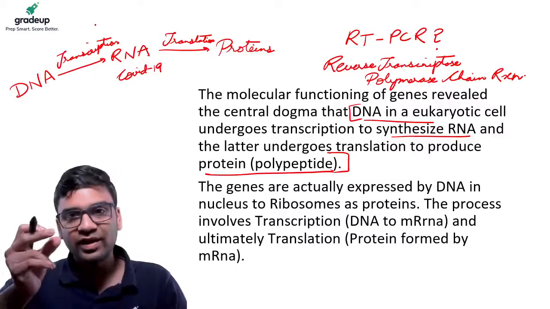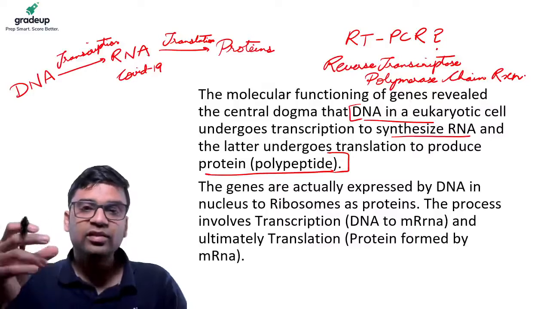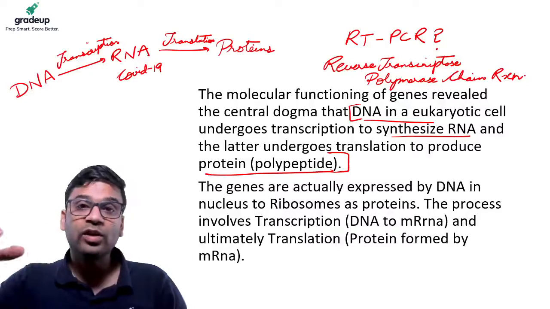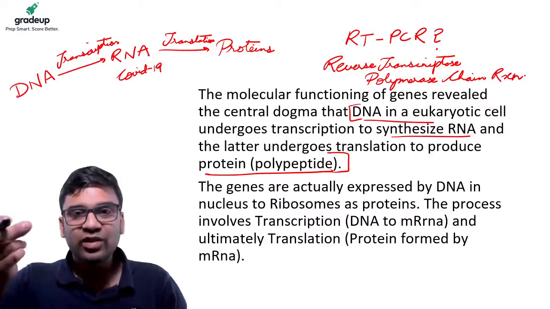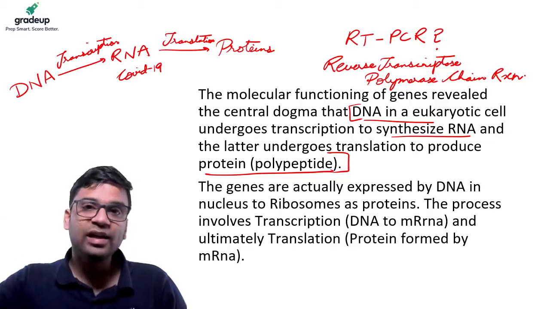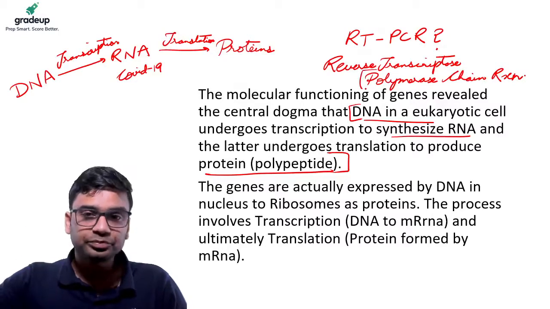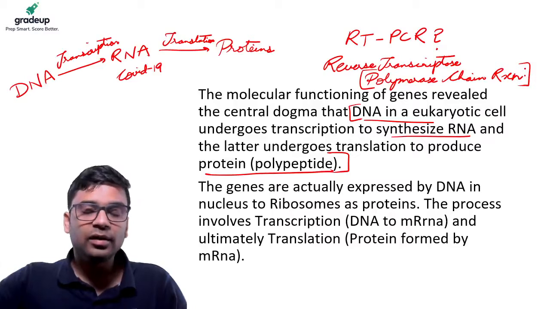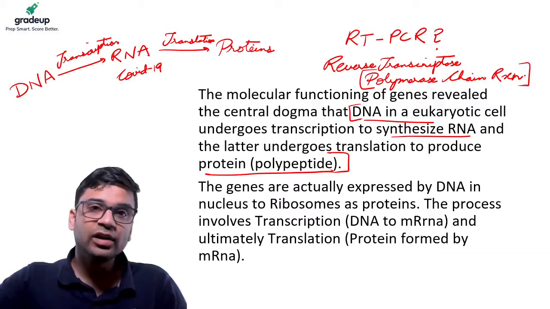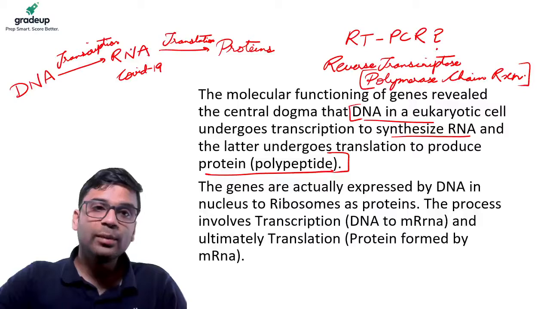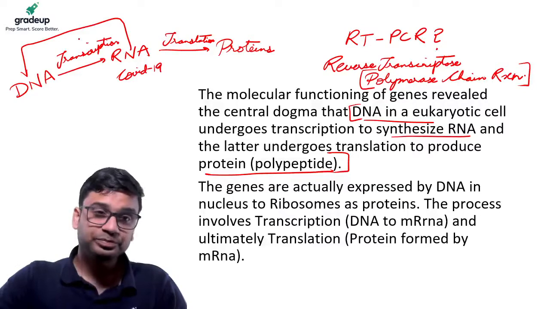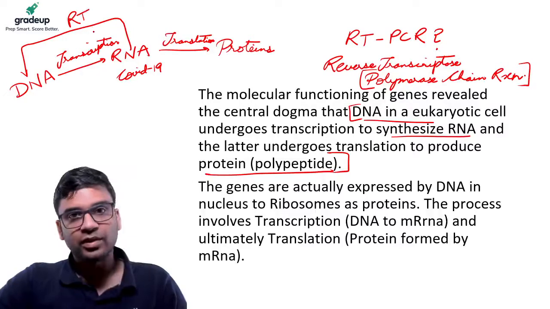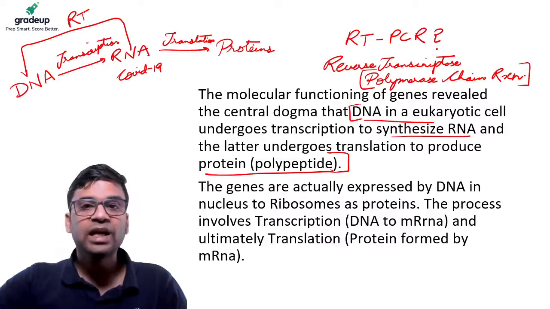PCR is where one small DNA particle is cloned into multiple copies. So from one DNA molecule, I can create multiple DNAs by this PCR mechanism. But COVID-19 is an RNA virus. How can I convert it to DNA? That is how I'll do it, by reverse transcriptase. I'm converting RNA to DNA by reverse transcription. That is how its name came, RT-PCR.